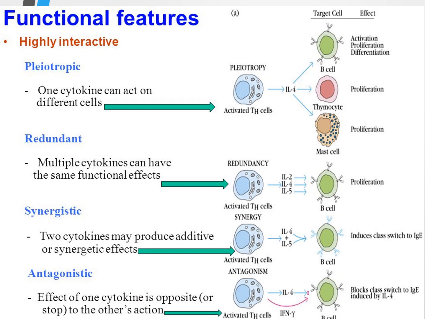Also, cytokines have an antagonistic effect. Antagonistic effect is the opposite of synergistic. Antagonistic means that different cytokines act on the same cell, but their actions are opposite. Okay?